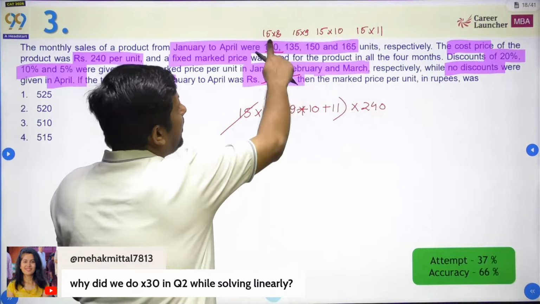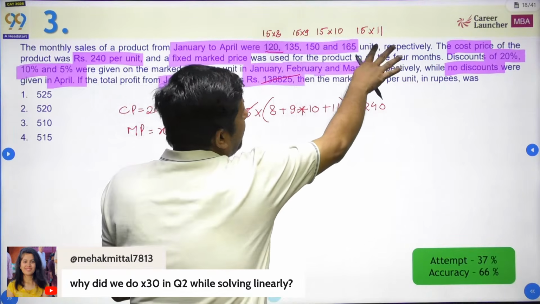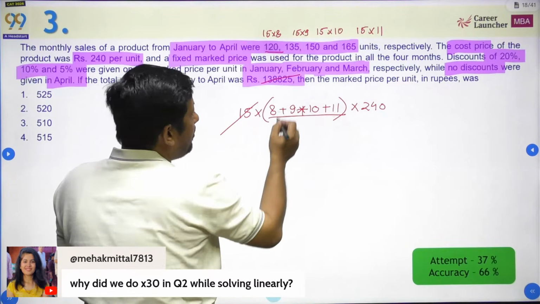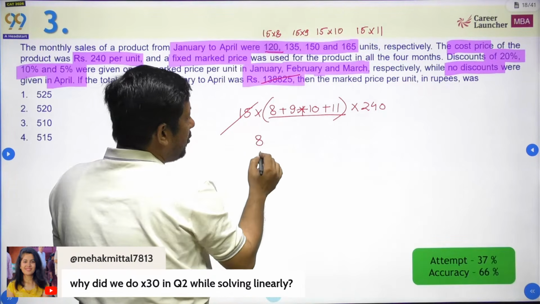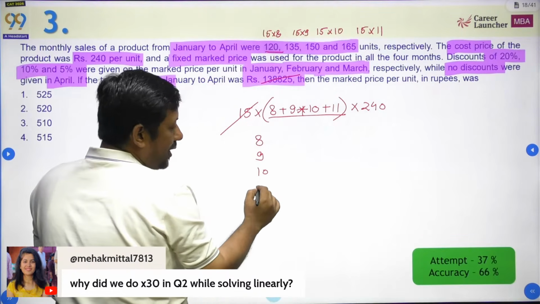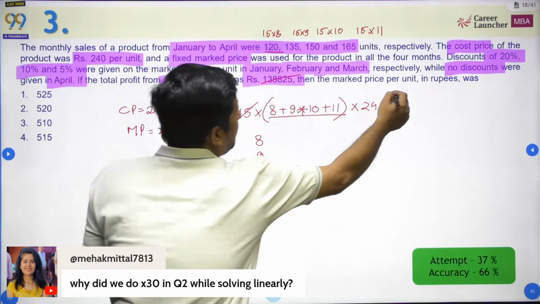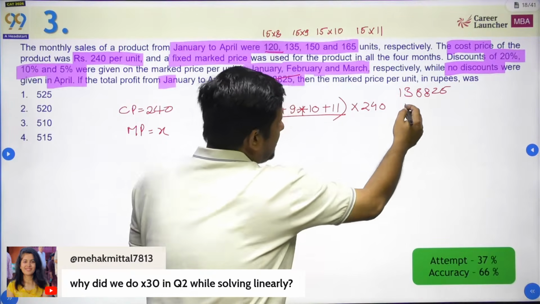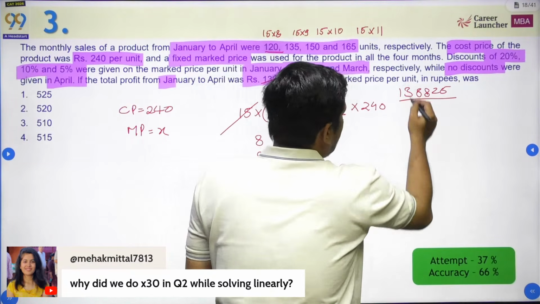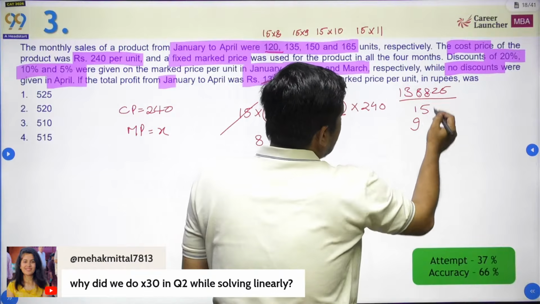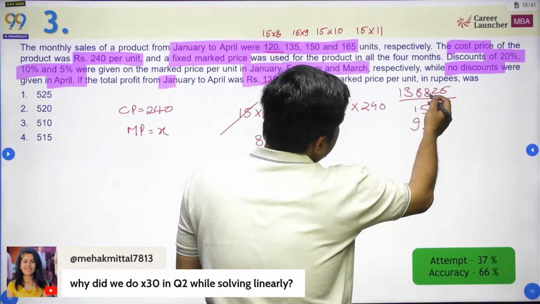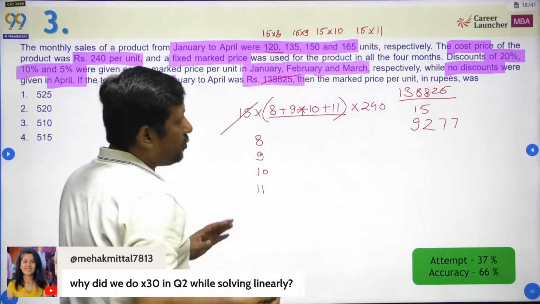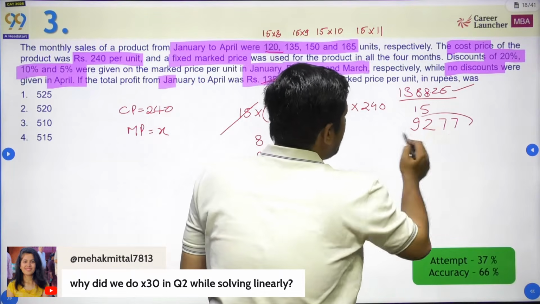So instead of going by 120, 135, 150 and 165, I am going to work with this. So I am going to say कि 8 क्वांटिटी ली, 9 क्वांटिटी ली, 10 क्वांटिटी ली और 11 क्वांटिटी ली, and I am going to solve it like 138825 और इसको 15 से डिवाइड कर लेंगे. So that comes out to be what? 9, 338, 2, 7 and 7. So basically, instead of using this number, I am going to use this number.